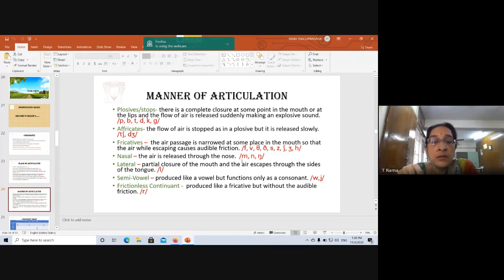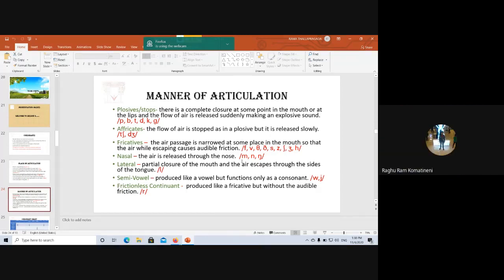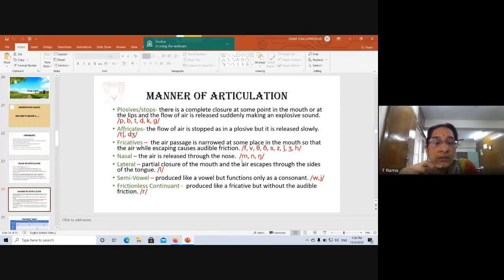Then the second one. What happens? The tongue goes up, touches the teeth ridge, and then air is released through the nose. For the third, the back of the tongue touches the soft palate and closes the air passage there. So air is released through the nose. So these are the 3 nasal sounds.